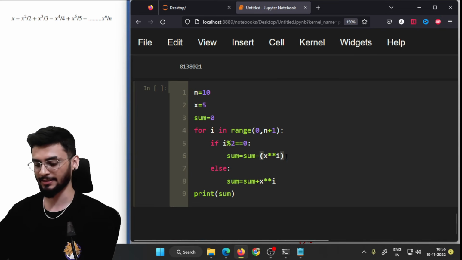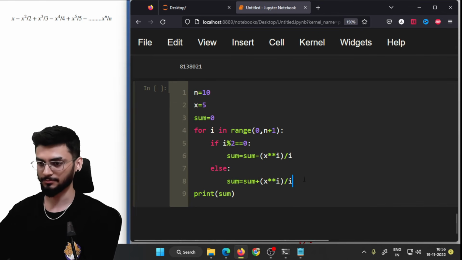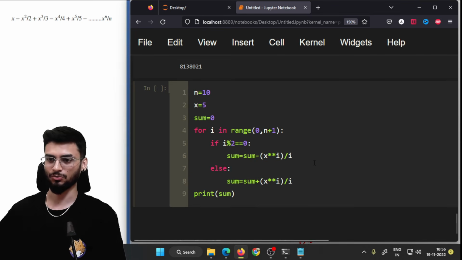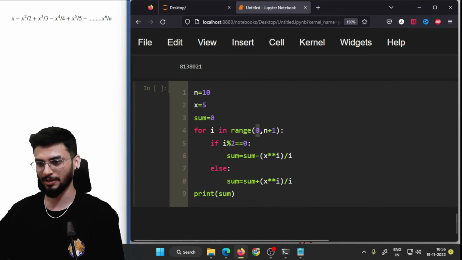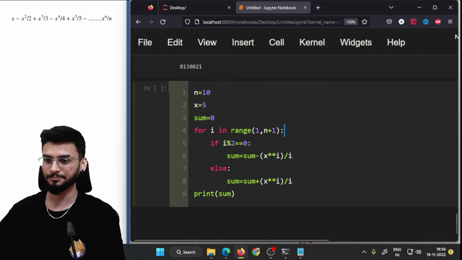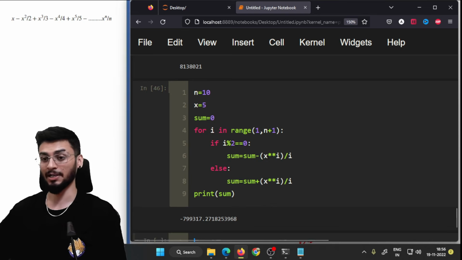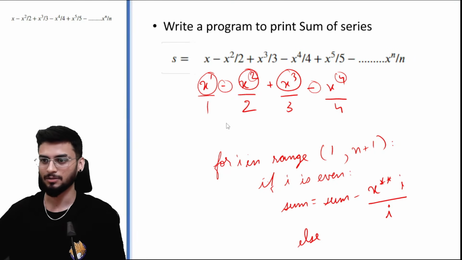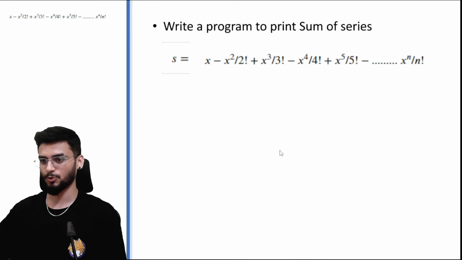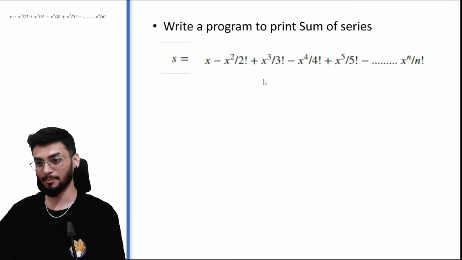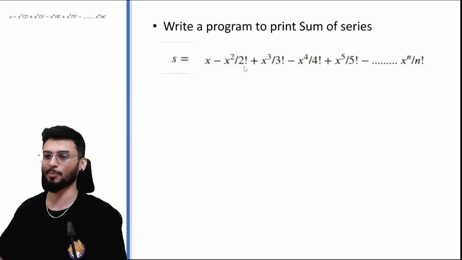Again, this entire thing comes under I. मैं यहाँ पर सिर्फ I का denominator add कर रहा हूँ. So these were the changes that were required, and also this part. It is starting from 1. Again, this program is working well. There are no errors. The next program would be a similar thing, but now instead of the denominator being a